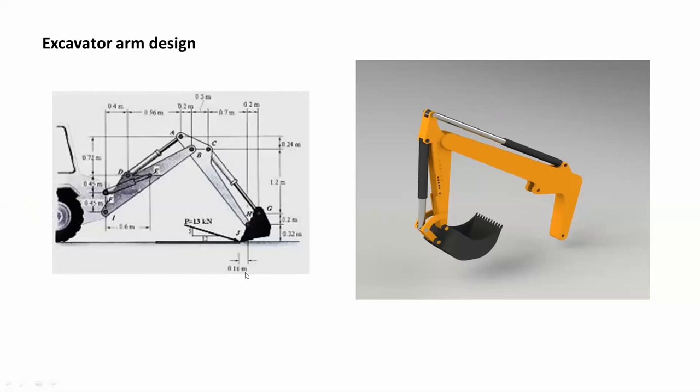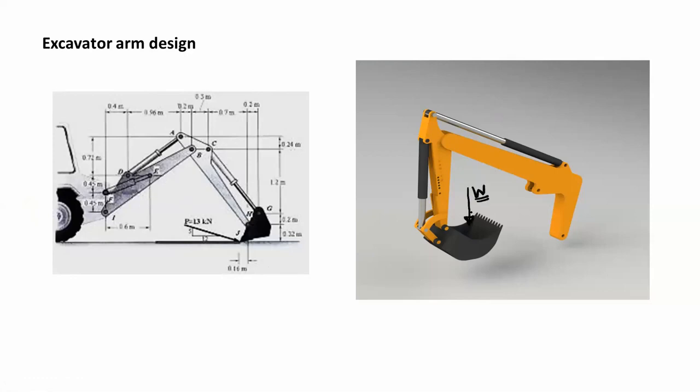The second application, again a common example, is a JCB arm, which is called the excavator arm. When we design the JCB arm, the initial parameter is how much load it can lift.